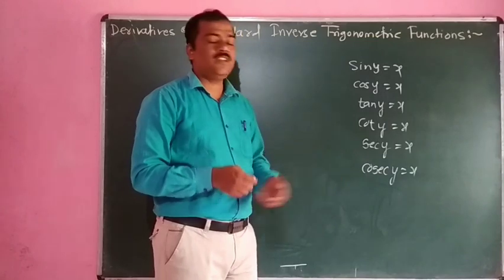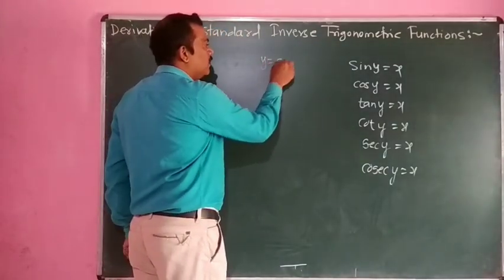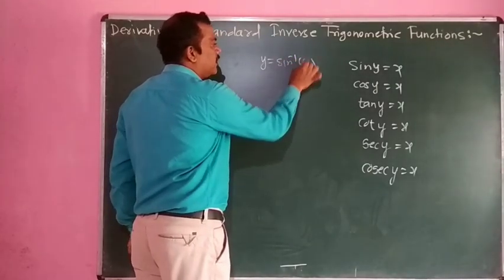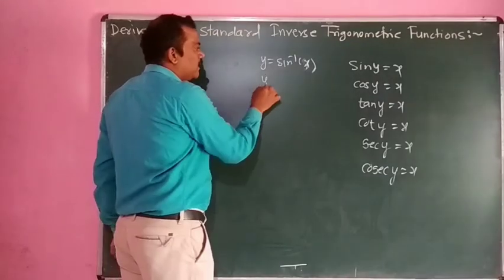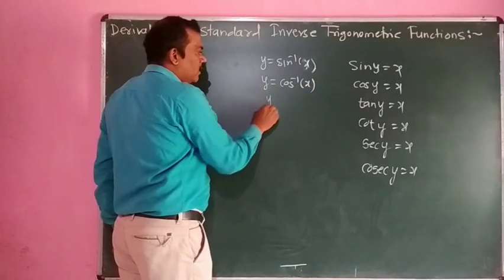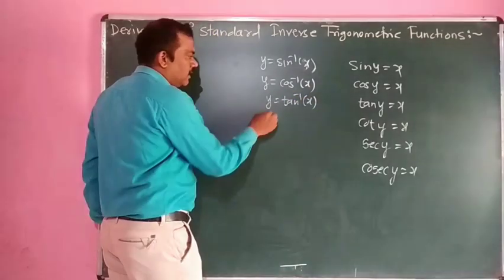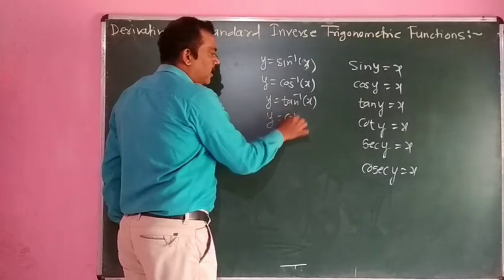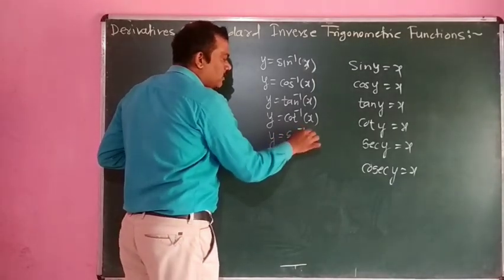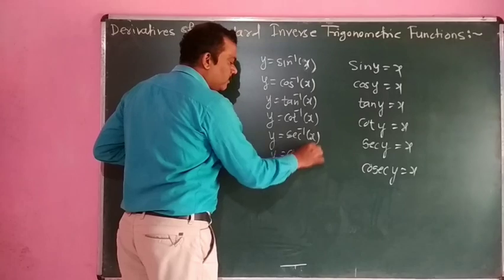What are the inverse functions of these trigonometric functions? The inverse functions are y is equal to sine inverse of x, y is equal to cos inverse of x, y is equal to tan inverse of x, y is equal to cot inverse of x, y is equal to sec inverse of x, y is equal to cosec inverse of x.